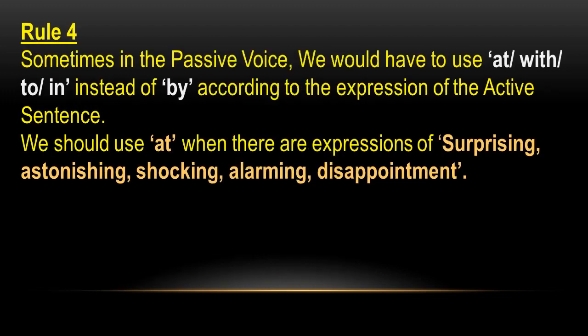Now rule 4: if we would have to use at, with or to instead of by. Sometimes we are not going to use the preposition by, other prepositions are used. For example, at is used when there is an expression of surprise, astonishment, shock, alarm or disappointment.